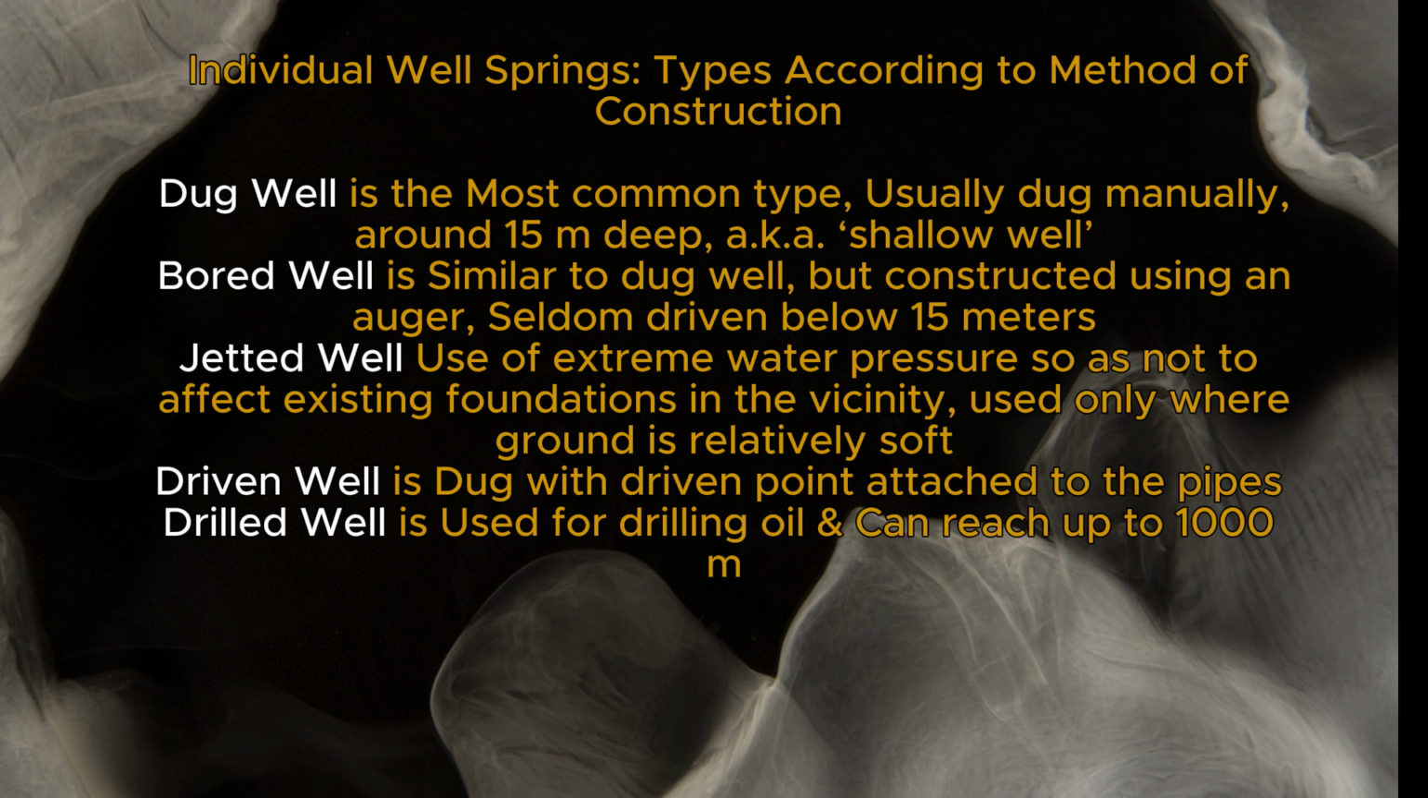Individual well springs, types, according to method of construction. Dug well is the most common type, usually dug manually, around 15 meters deep, aka shallow well. Bored well is similar to dug well, but constructed using an auger, seldom driven below 15 meters.